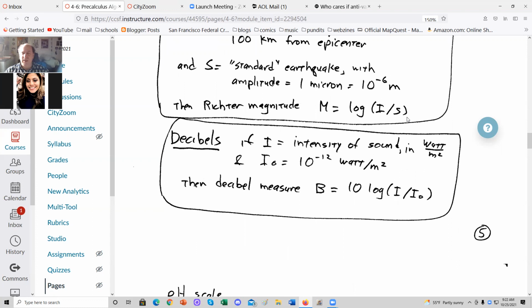Decibels is much the same thing. If I is the intensity of sound in watts per square meter, and I naught is 1 trillionth of a watt per square meter, which is a very, very soft sound, then the decibel measure is 10 times common log of I over I naught. This 10 is why it's called a decibel. So 10 decibels is 1 bel, but they decided to break it down into tenths.